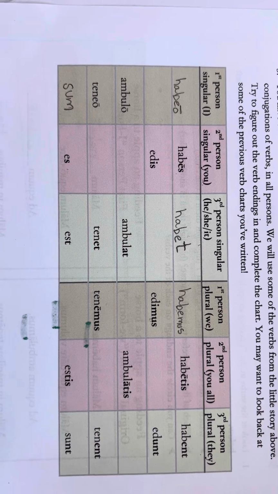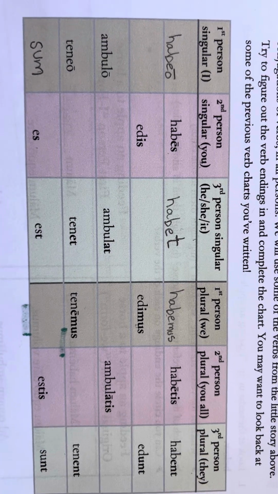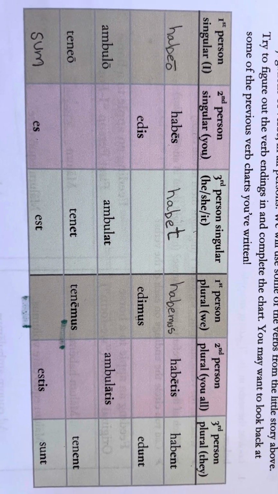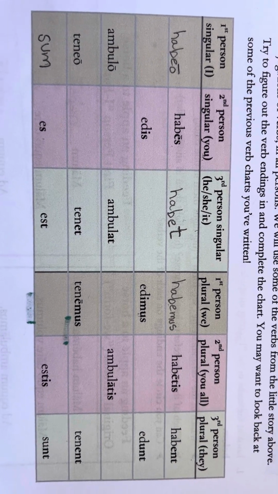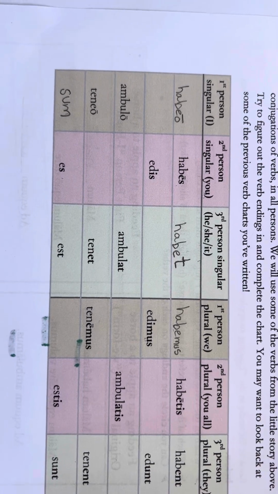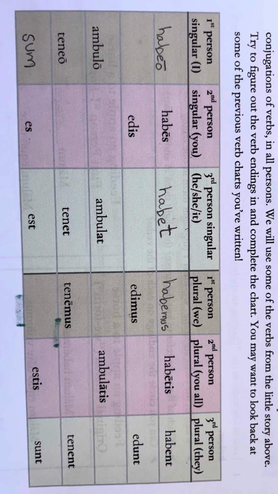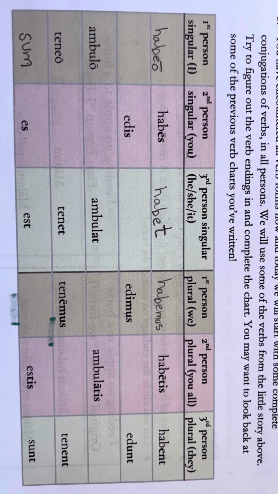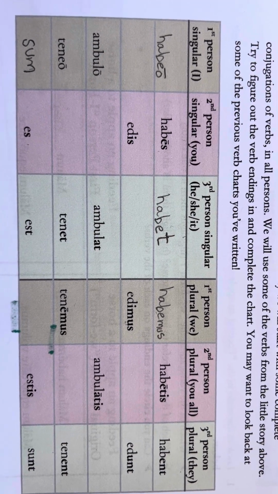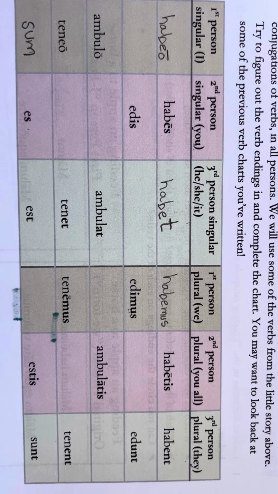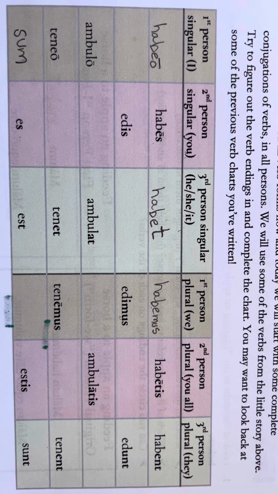Okay, so now we filled out the first line. I want you to look at all those words on the first line that we filled out the other day. Habeo, habes, habet, habemus, habetis, habent. What is exactly the same in all 6 of those verbs? Habeo, I have. Habes, you have. Habet, he or she has. Habemus, we have. Habetis, which is you all have, and habent, which means they have.